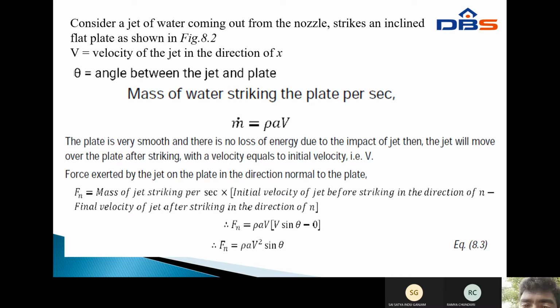Therefore, F_n equals rho a v into v sin theta minus 0. Therefore, F_n equals rho a v squared sin theta.